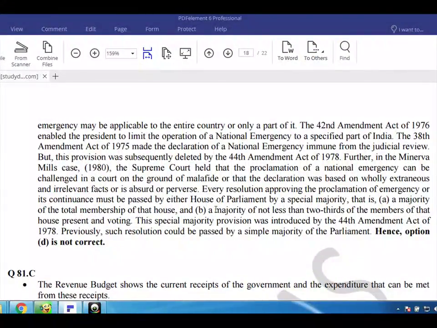Every resolution approving the proclamation of emergency or its continuance must be passed by either House of Parliament by a special majority, that is, a majority of the total membership of that House, and a majority of not less than 2/3 of the members of that House present and voting. This special majority provision was introduced by the 44th Amendment Act of 1978. Previously, such a resolution could be passed by a simple majority of Parliament. Hence, option D is not correct.